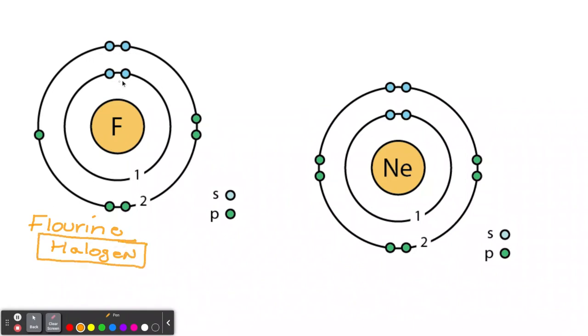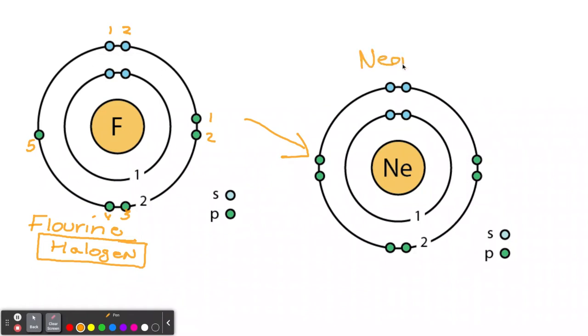Look at fluorine. It has its 2 S's. First shell is complete. And in the second shell, let's count. It has its 2 S's. And look at the P's now. It has 1, 2, 3, 4, 5. It needs 1 more. That's why fluorine is very reactive. It just needs 1 more to become, look over here, right there, that's neon.